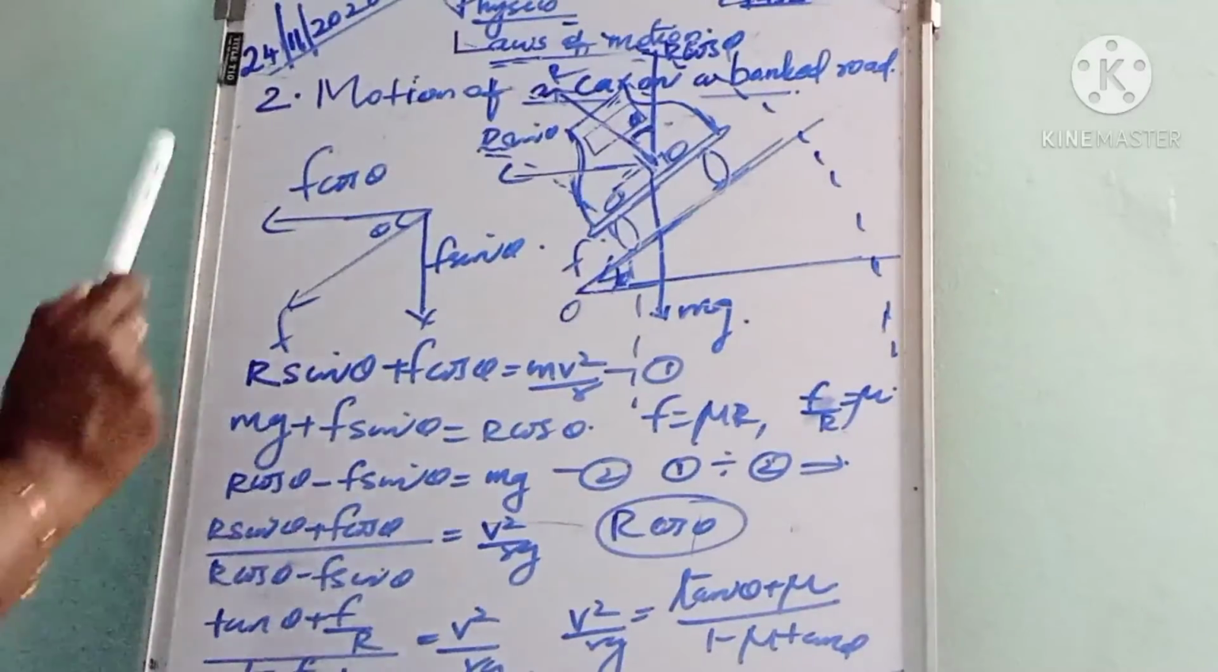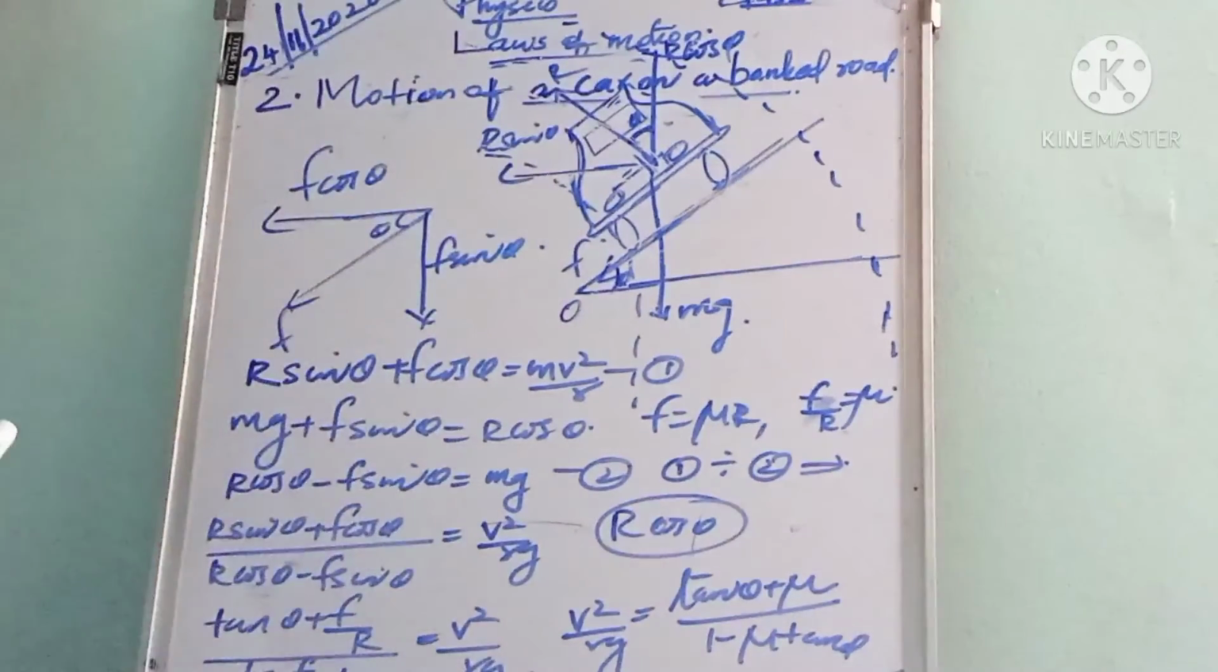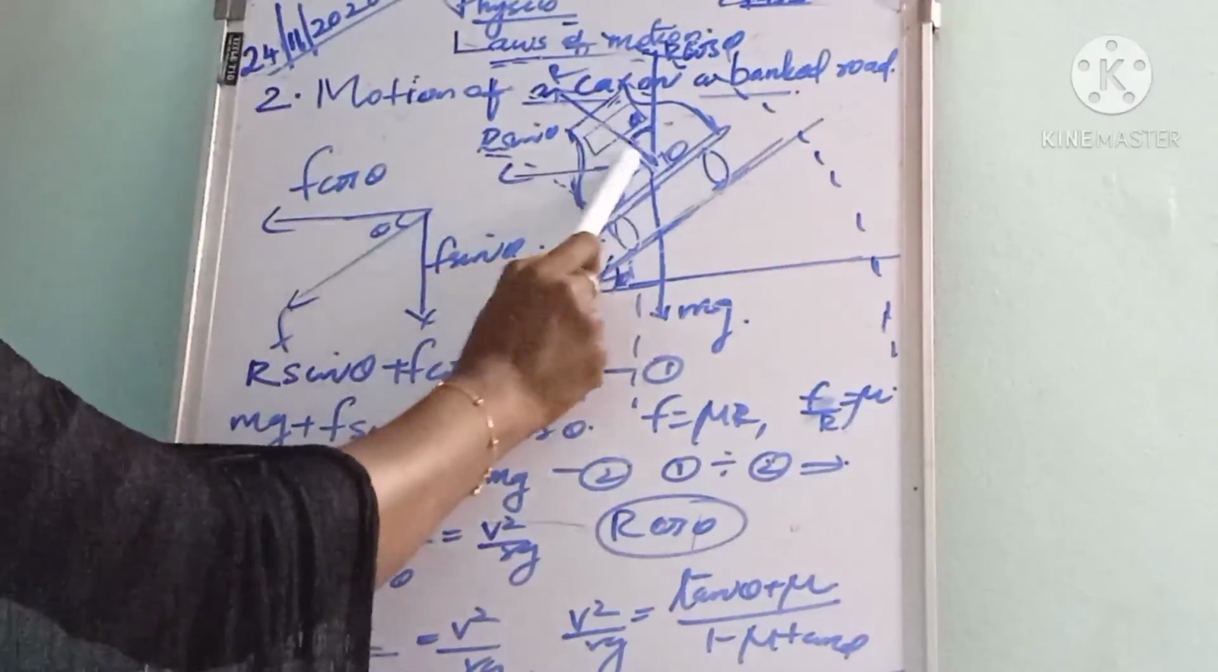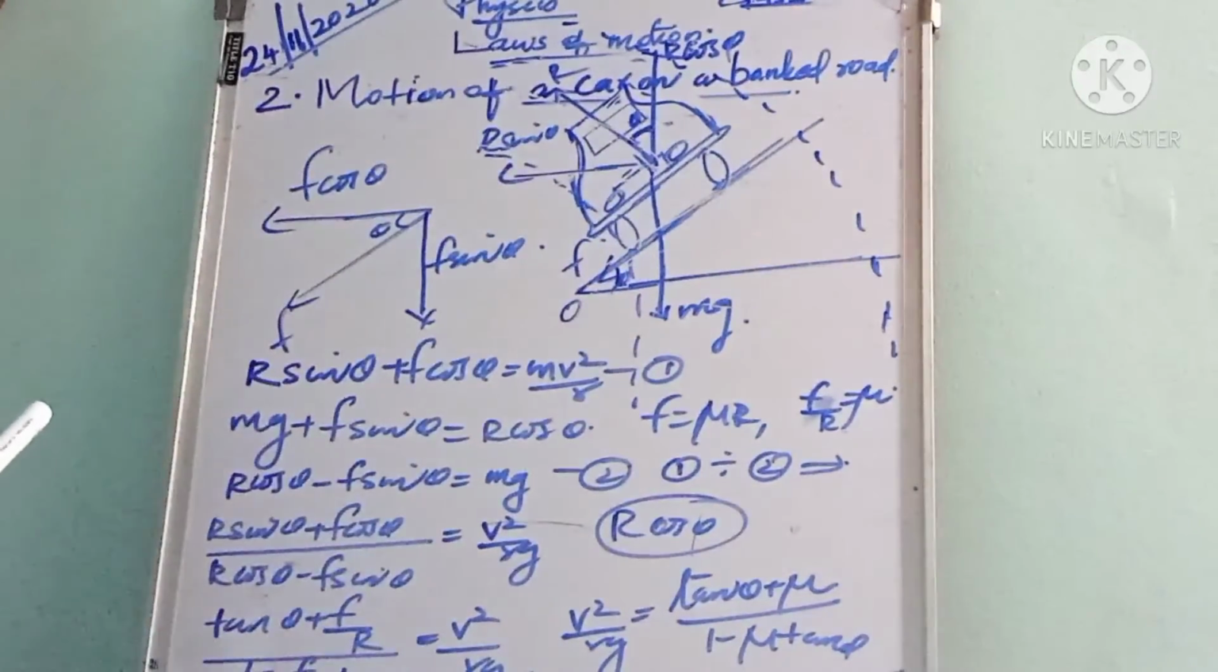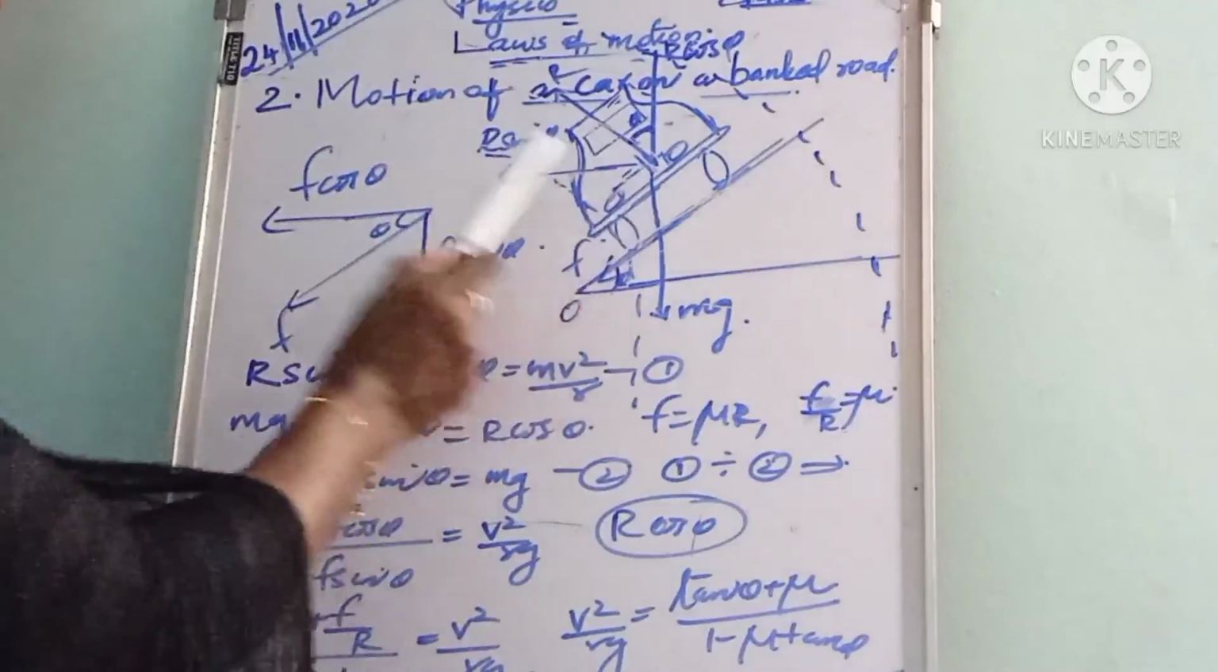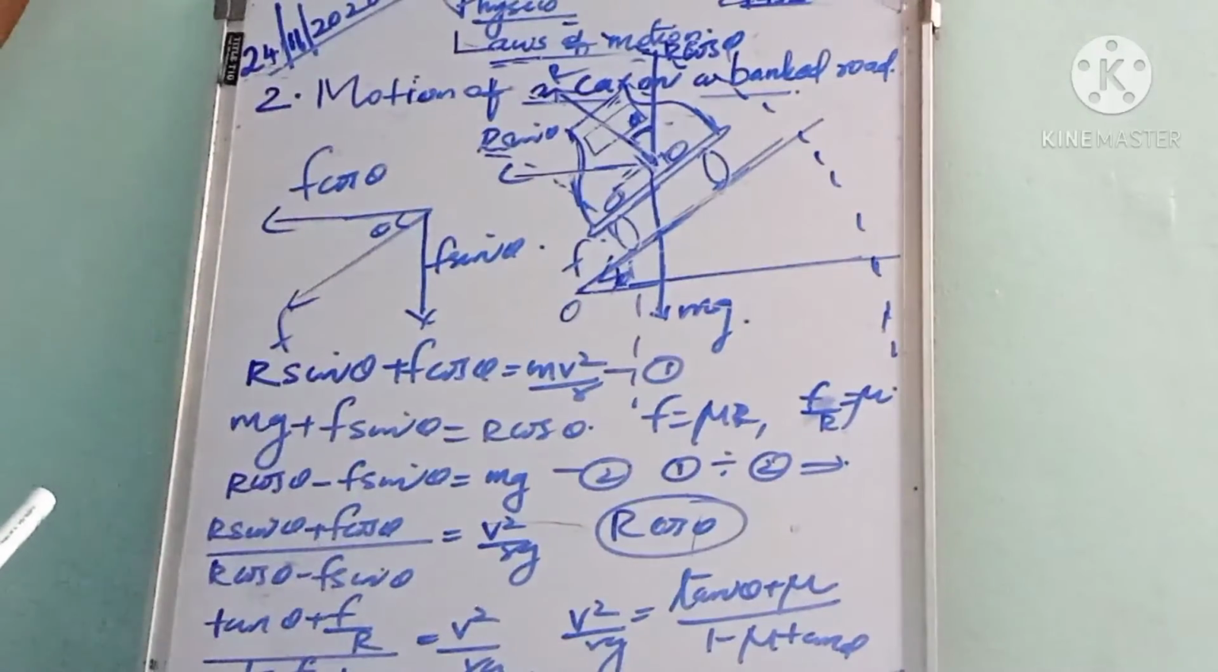Then what is the advantage of banking of road? When a curved road is banked, the horizontal component of the normal reaction provides the necessary centripetal force for the safe turn of the car along this banked road. And this reduces the wear and tear of the tires.